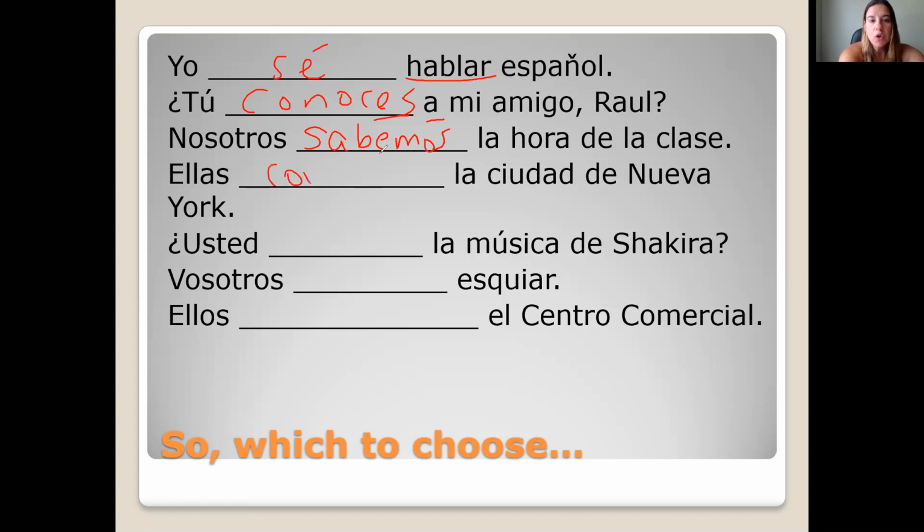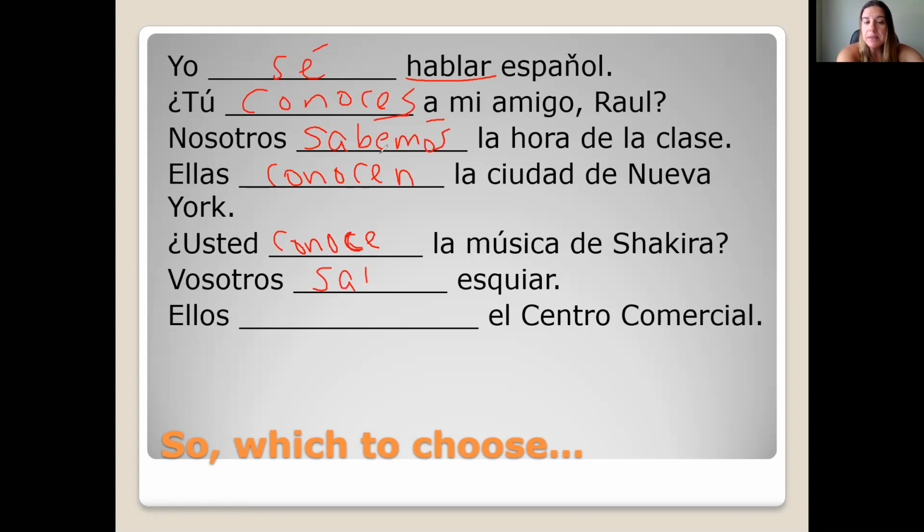Ellas conocen la ciudad de Nueva York. Being familiar with a place, in this case a city. And so it would be conocer conjugated for ellas. Ellas conocen. Usted conoce la música de Shakira. Do you know, are you familiar with Shakira's music? So conocer is the correct verb, conjugated for usted. Usted conoce.